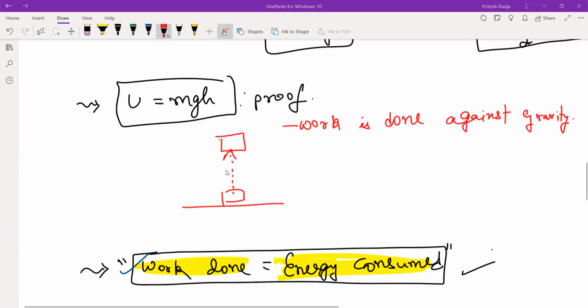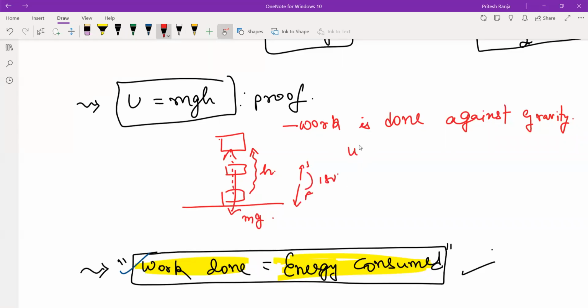So at every place here, the object is having the force in the downward direction. That force is m into g. Whereas the displacement is in the upward direction. That is, let us say, height h. So if we see the angle between force and displacement, that is 180 degree. So work done will be equal to force into displacement into cos 180. So we get work done as minus mgh because cos 180 is minus 1.